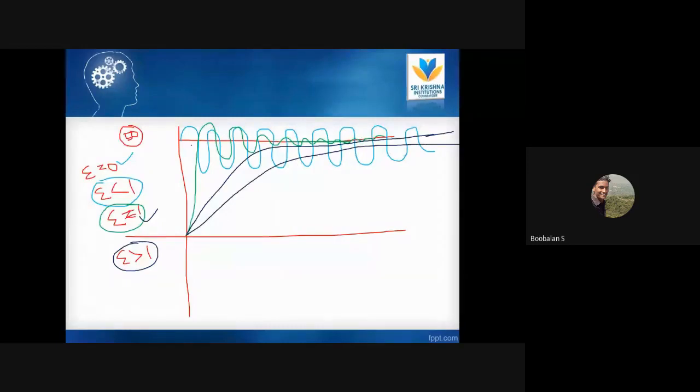So these are the classifications of a second-order system. Epsilon 0, undamped system; less than 1, underdamped system; equal to 1, critically damped system; and greater than 1, overdamped system. It will be like this. It never reaches my output, right? So these are the classifications of my time domain specifications.